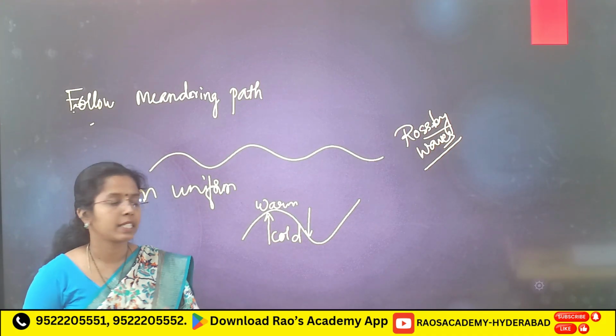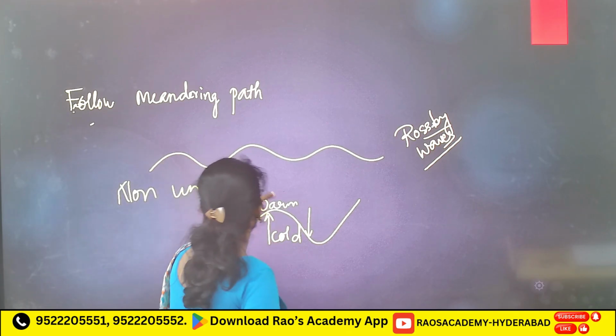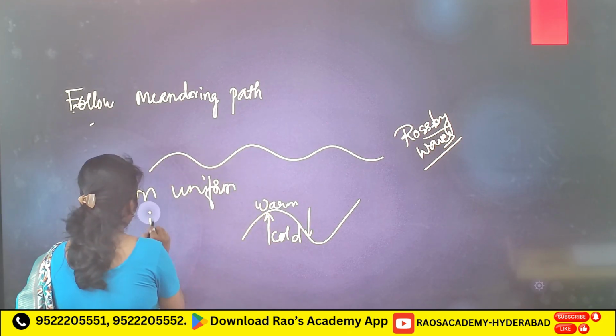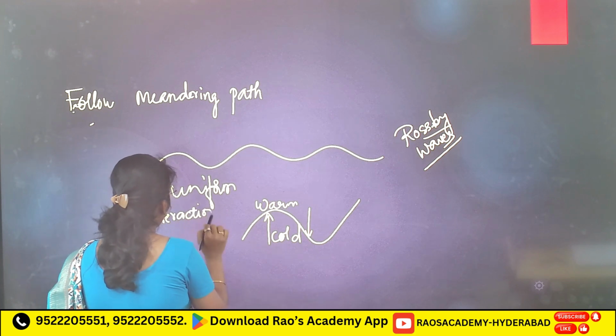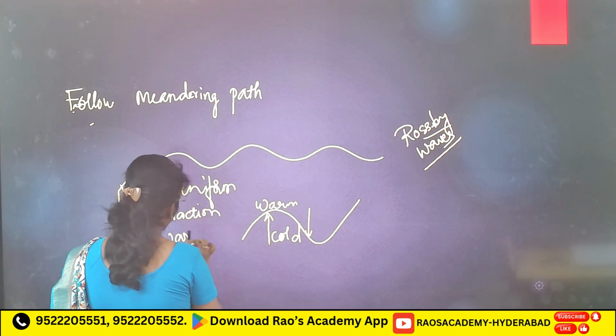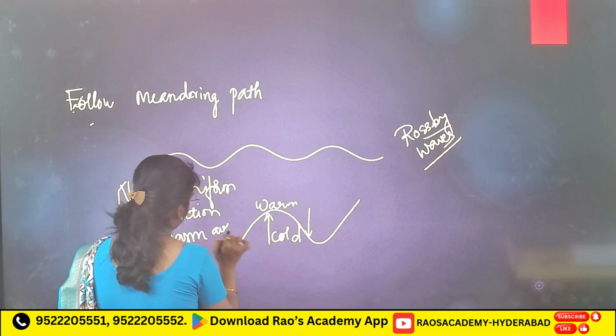That you have to remember, because of non-uniform interaction between warm air mass and cold air mass. Clear?